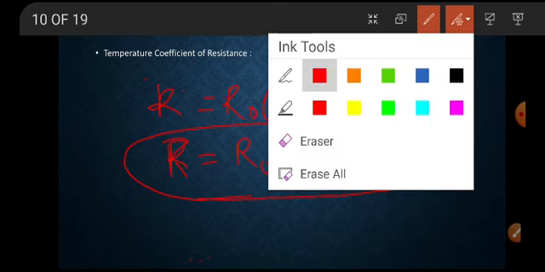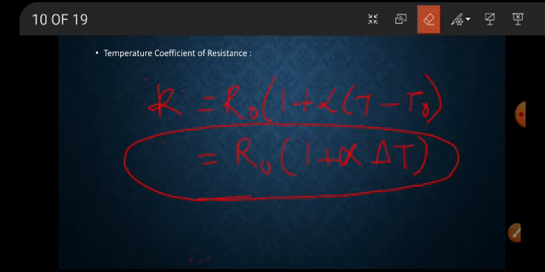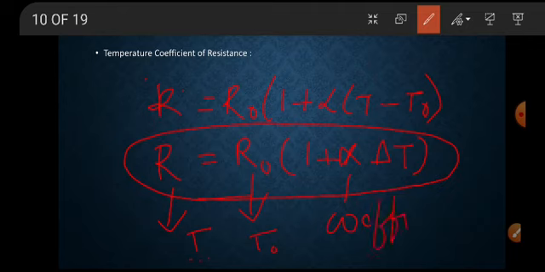This is the equation of the temperature dependence, where R is the resistance at temperature T, and R0 is the resistance at the reference temperature T0. Alpha is the temperature coefficient. This alpha is called the temperature coefficient of resistance for that particular material. T is the material temperature, and T0 is the reference temperature.